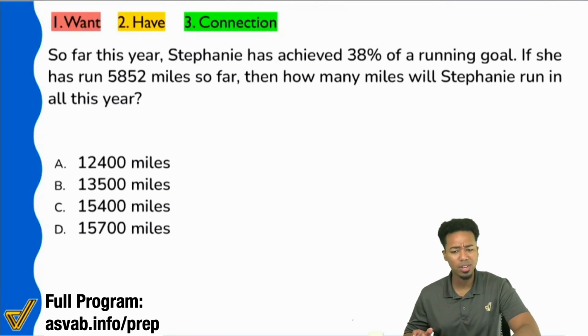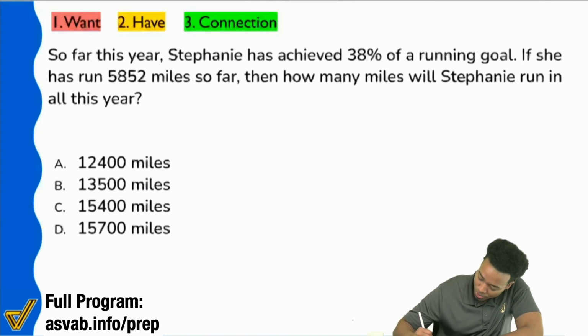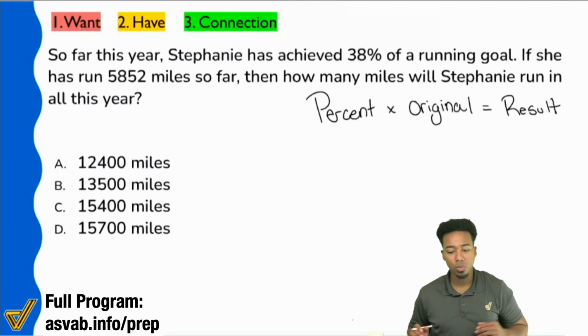So everybody, let's go ahead and write this down. This is going to be way too important for this one. I'm going to break this down for you. I gotcha. So percent times the original equals the result. So write that down.